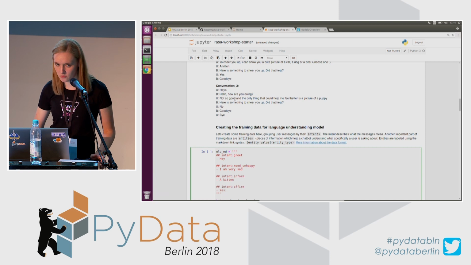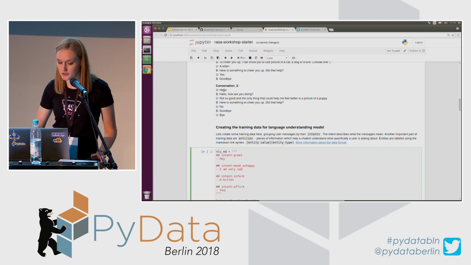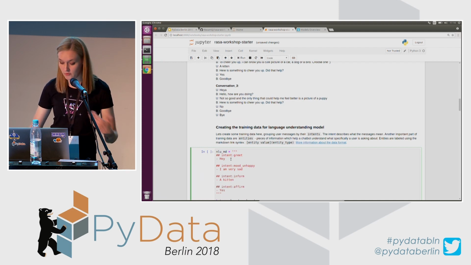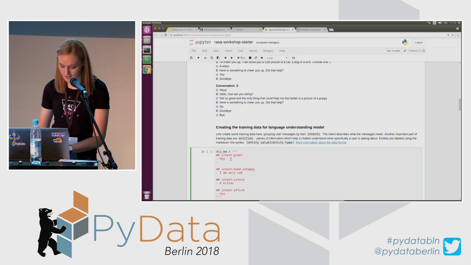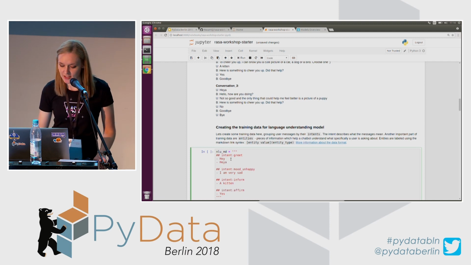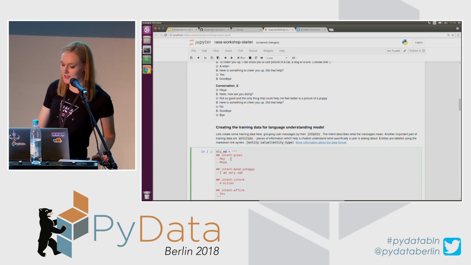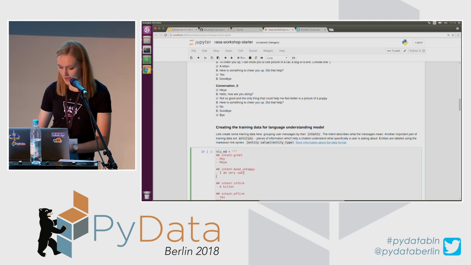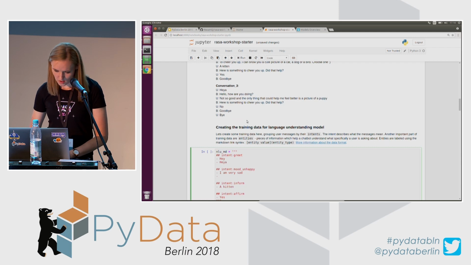And now just to illustrate things a little bit more, I will go through conversation number 3. So a user started a conversation with, hey, it is greet. We already have an intent for this, so what we do is simply add this as another training example. The chatbot said, hello, how are you doing? And the user said, not so good, and the only thing that could help me feel better is a picture of a puppy. And we have an intent for this as well. So the user says they don't feel really well, and it would go as another example to the intent mood unhappy. Maybe I can copy.